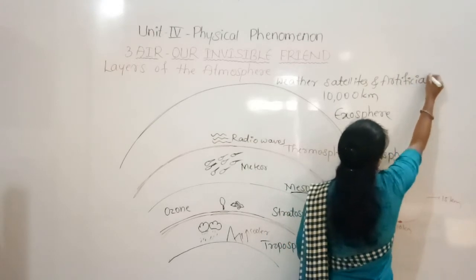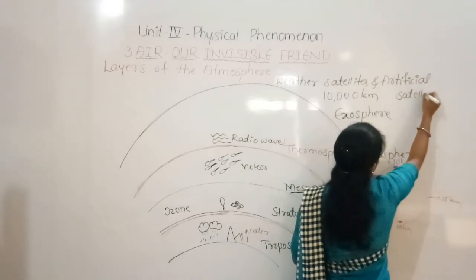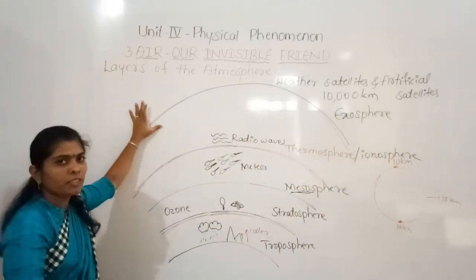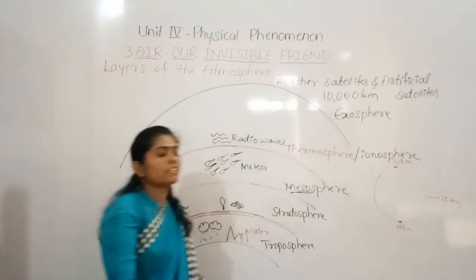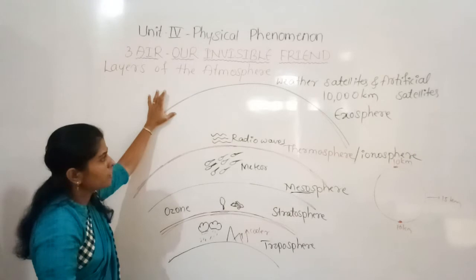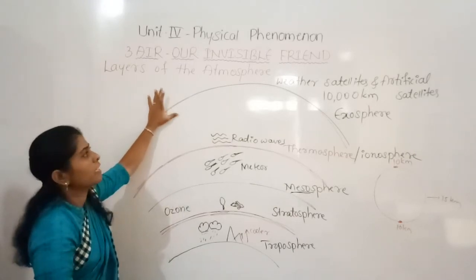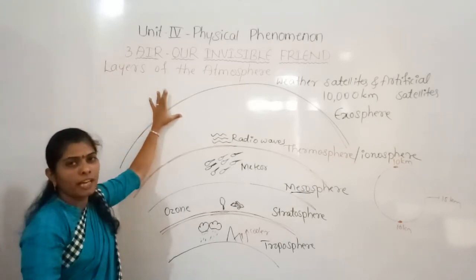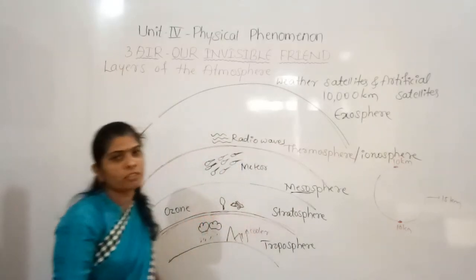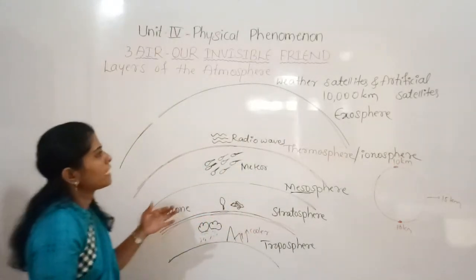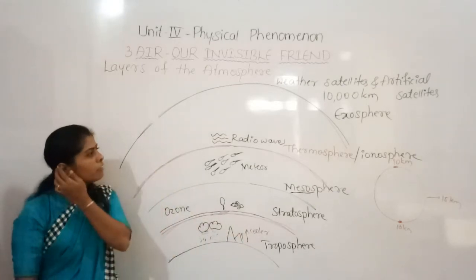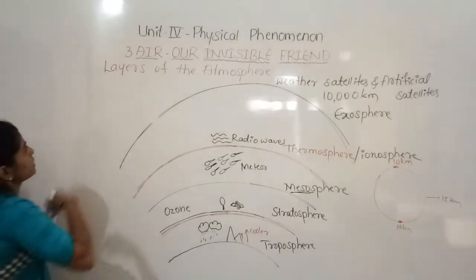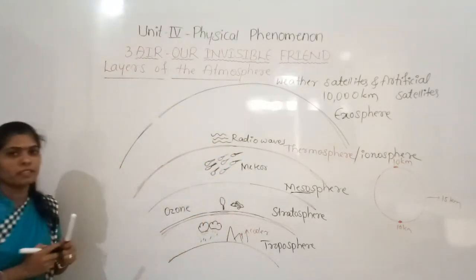Now we can launch artificial satellites for many purposes, and they all revolve in this exosphere, which is the fifth and last layer of the atmosphere and extends more than 10,000 kilometers.